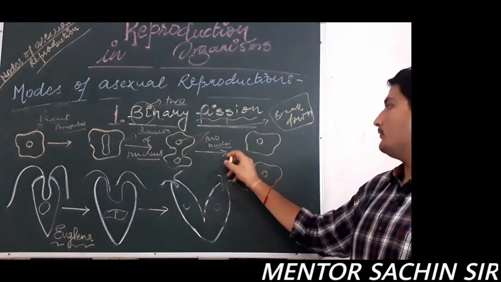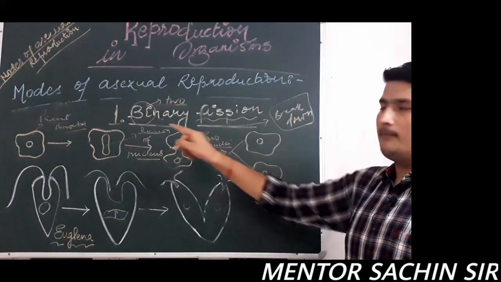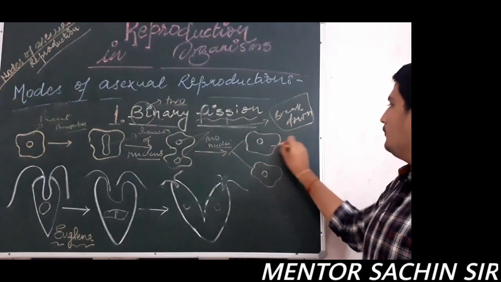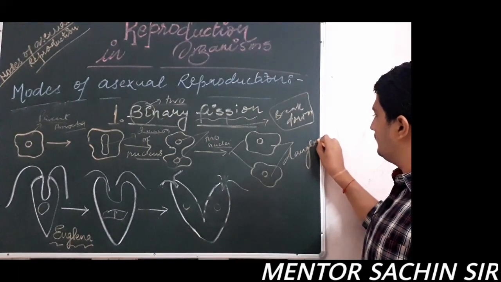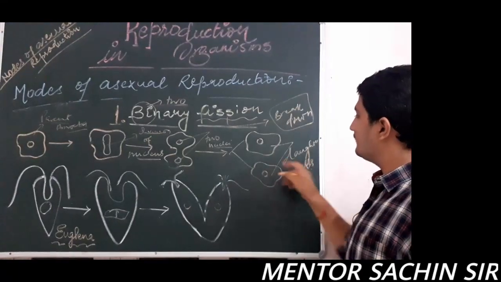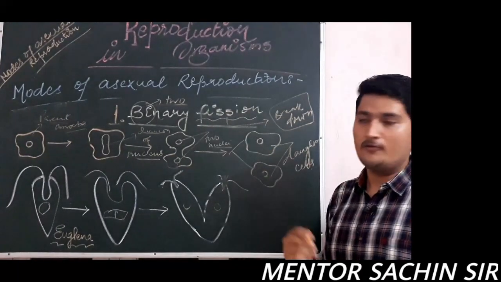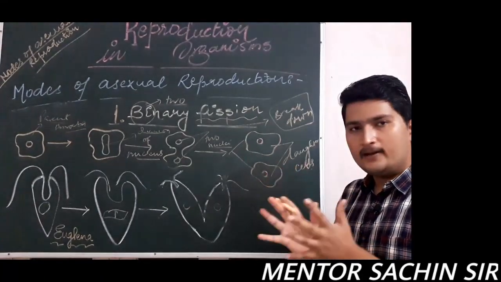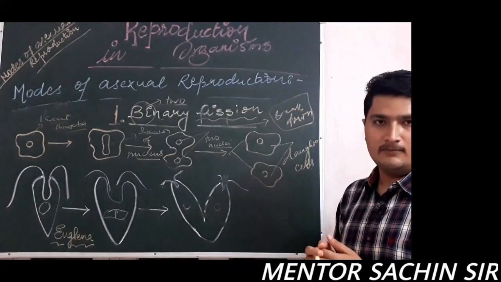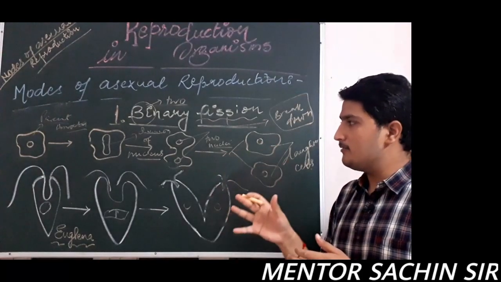Afterwards, in the fourth step, from the one amoebal parent cell, two new daughter cells are formed. These are the product of binary fission. So, the definition is applicable here. How? There is only one parent, that is one parent amoebal cell. What happens to this parent amoebal cell?